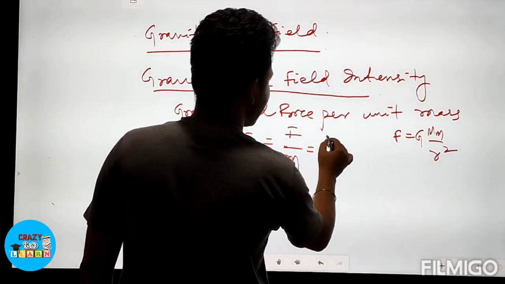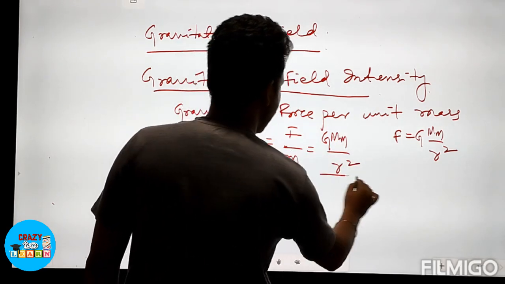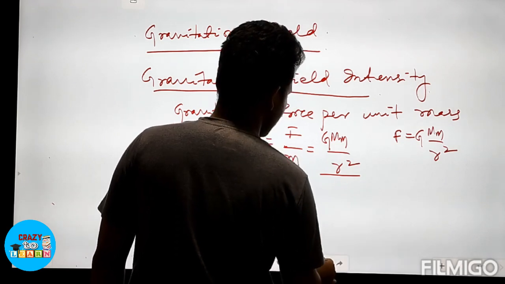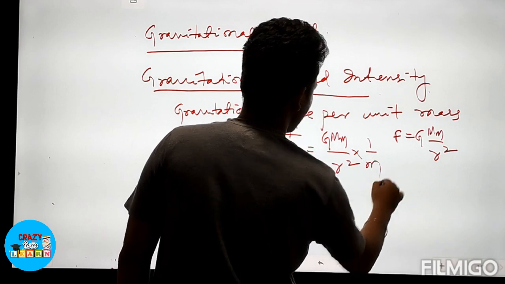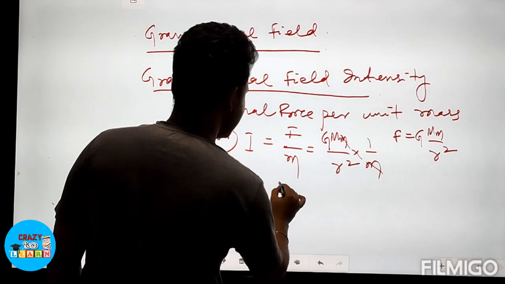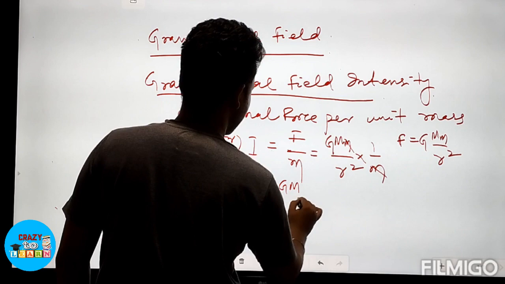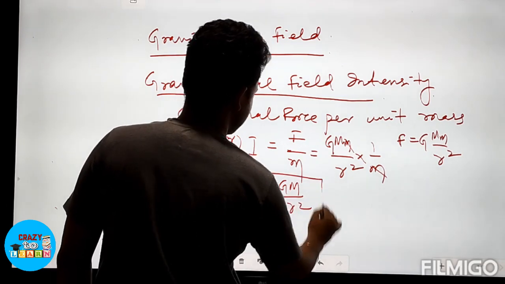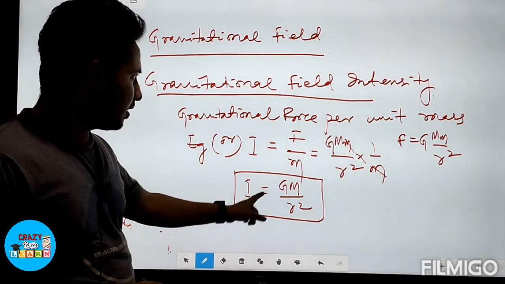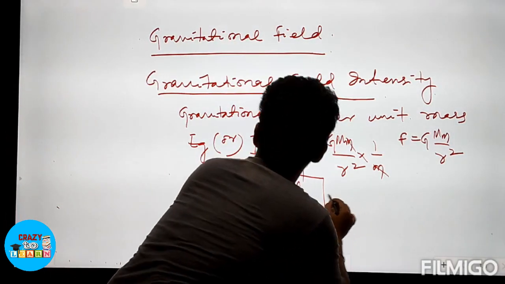So in the place of F we can write G capital M small m by r square divided by small m, or you can write multiplied by 1 by m, m and m cancel, so you can write gravitational field intensity I is equal to capital G capital M by r square. This is the formula for the gravitational field intensity.